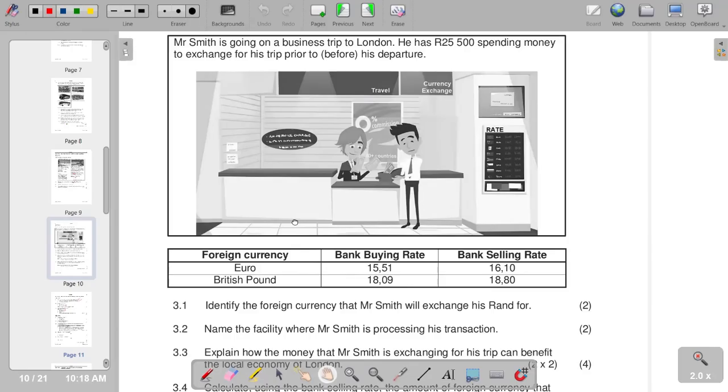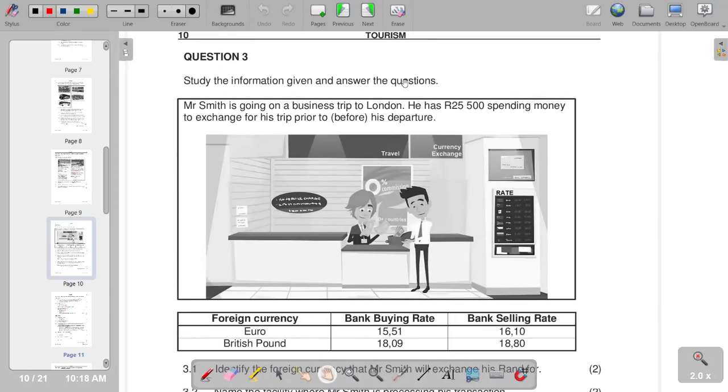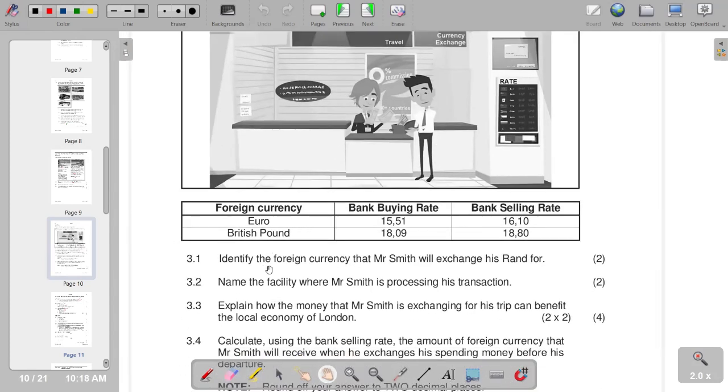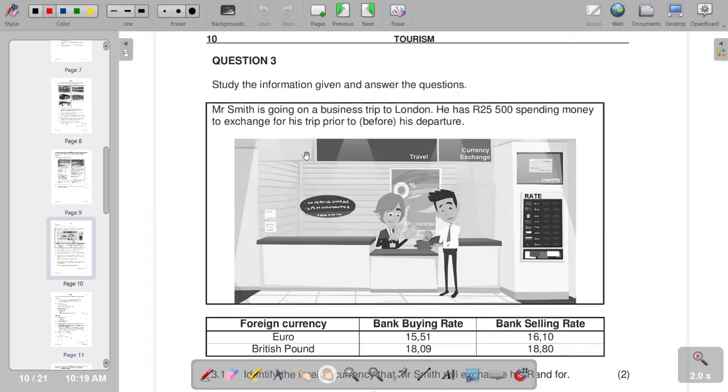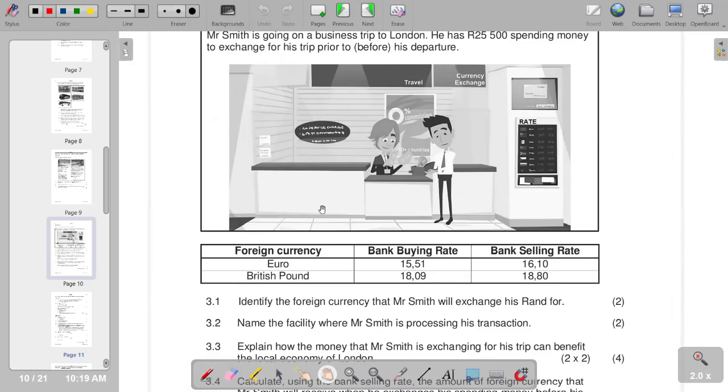In terms of question 3, it reads: study the information given and answer the questions. We are given that Mr. Smith is going on a business trip to London. He has 25,500 rands spending money to exchange for his trip prior to his departure. The first question reads, identify the foreign currency that Mr. Smith will exchange his rand for. If you come here, you see that this person is traveling to London. The currency that is used in London is the British pound. So British pound is our response.